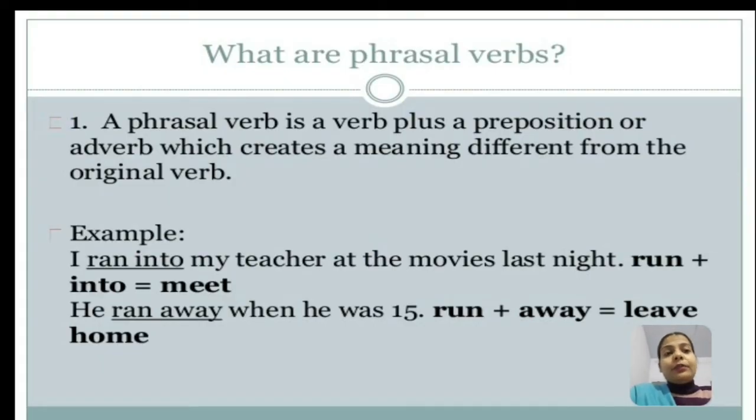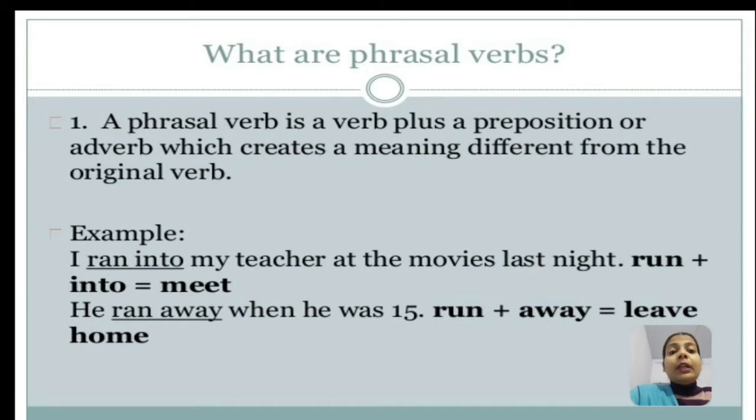What are phrasal verbs? A phrasal verb is a verb plus a preposition or adverb which creates a meaning different from the original verb. Let's see a few examples. I ran into my teacher at the movies last night. Now what is the meaning of ran into? So run plus into means meet. So I met my teacher at the movies last night.